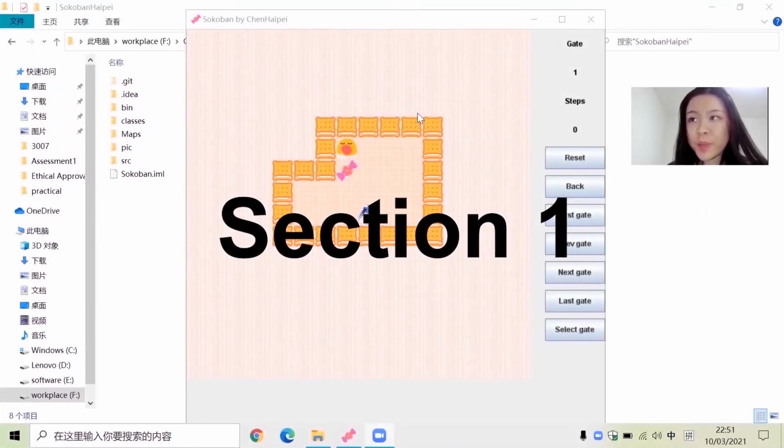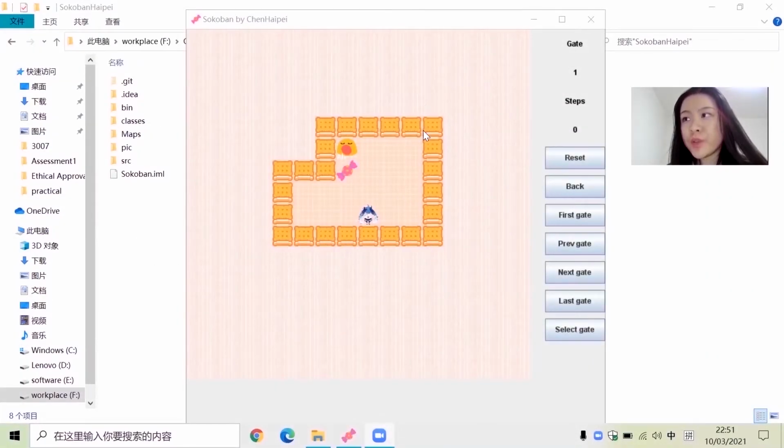Sokoban is a very classic puzzle-solving game. A player pushes crates around a map to get them in the right location, and I change the crates into candies and the walls into cookies because I love this lovely style.